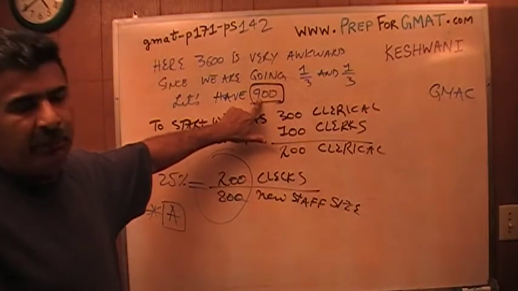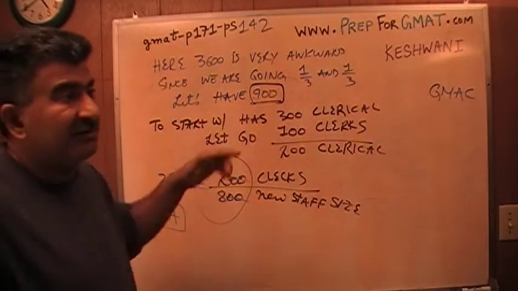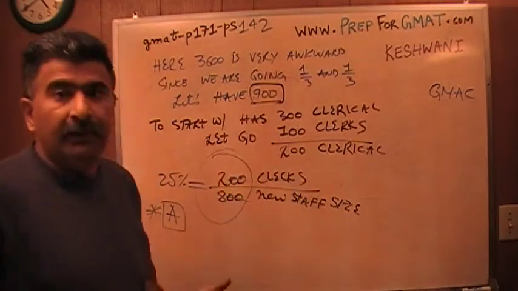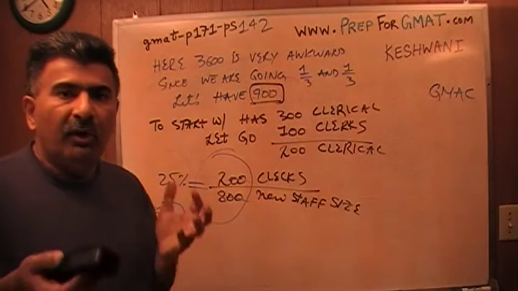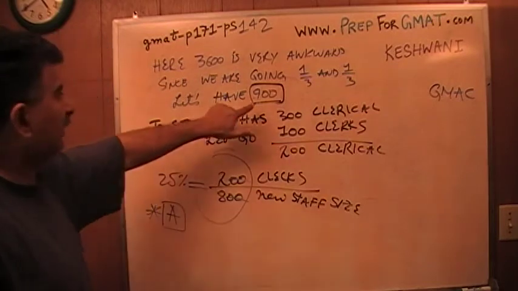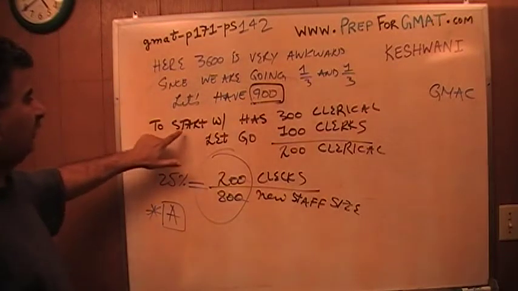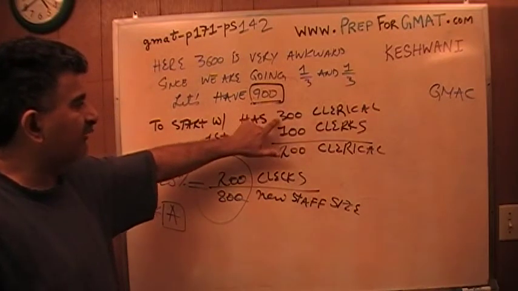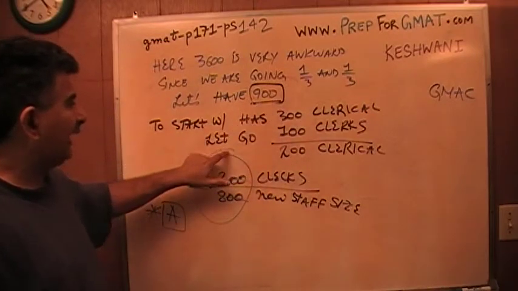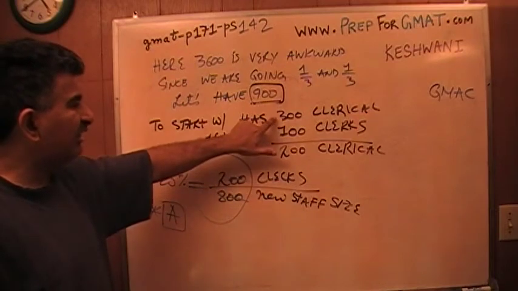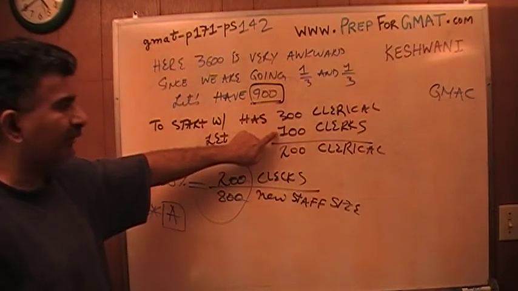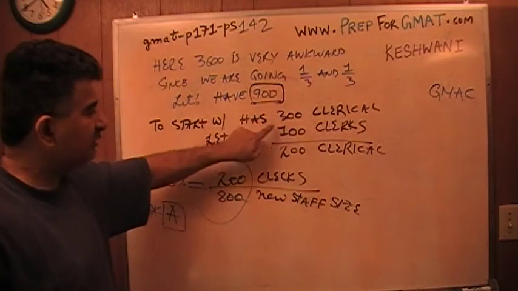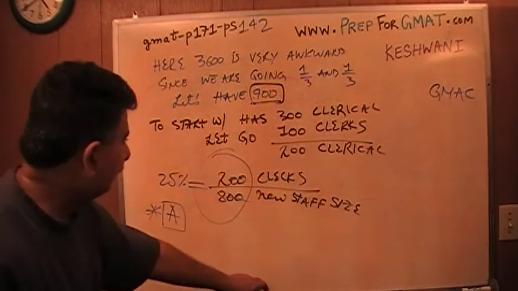But I didn't want to start out with 9 because I didn't want to freak you out. How does this guy reduce 3,600 to a 9? It doesn't matter. What we're looking for is a multiple of 9. So I started out with 900. And then I'm told that to start out with, they had 1/3 clerical people. 1/3 of 900 is 300. Then I let one-third of these people go. 1/3 of 300 is 100. So I let 100 clerical go, which means I only had 200 clerical left over.